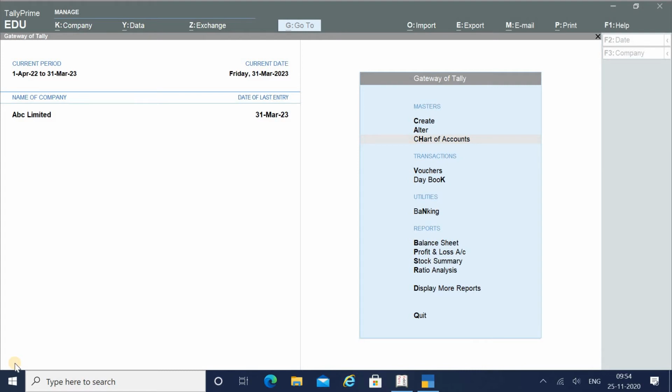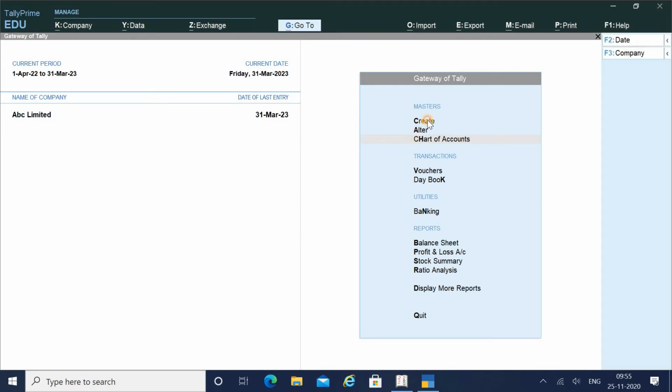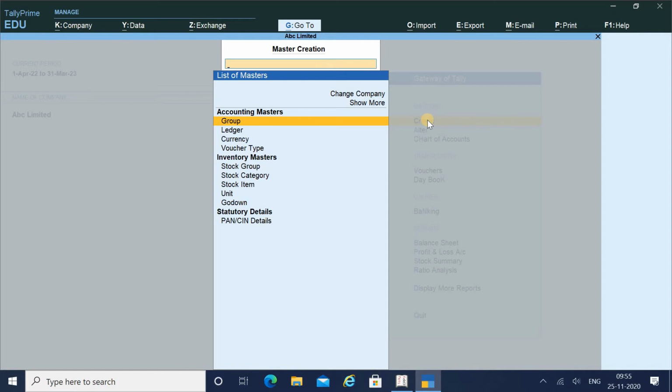Alright, so yes, this is my first page and I will again call it the Gateway of Tally. Here you can see there are masters, transactions, utilities and reports. Same as Tally ERP 9 but with some different features. Alright, so first of all I would like to create a company. So what do I have to do?